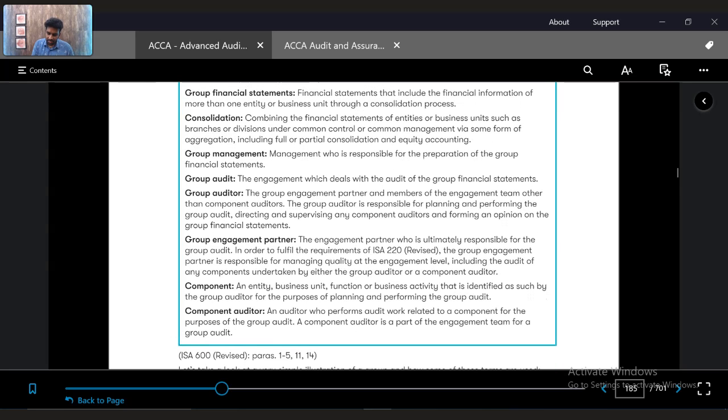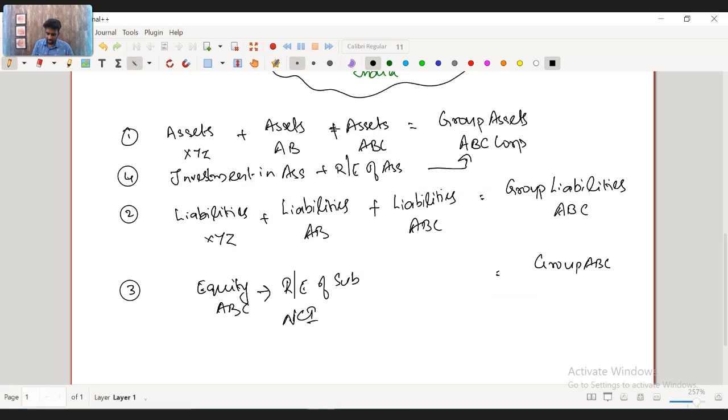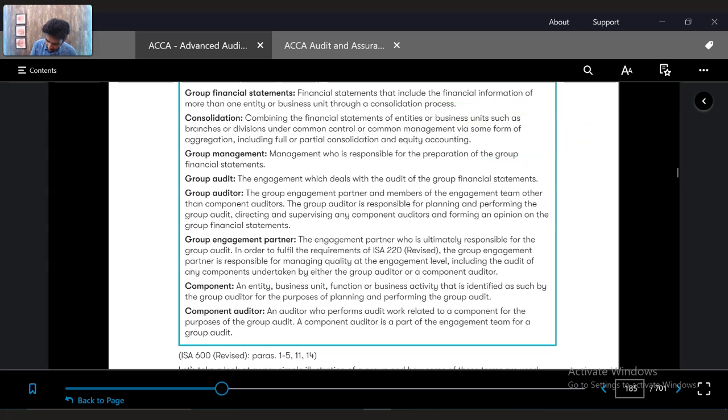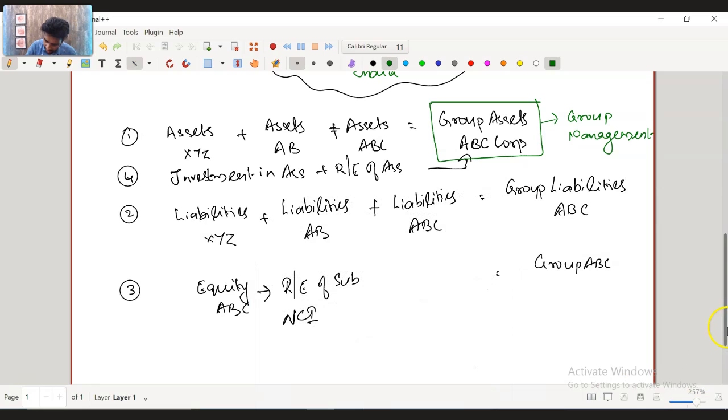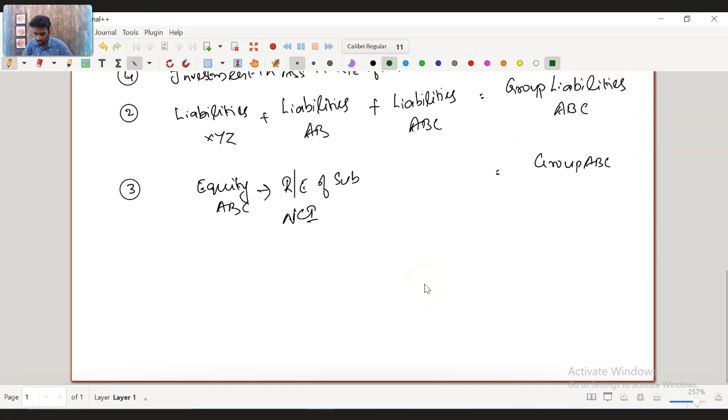Group management is the management who is responsible for preparing the group financial statements. So whoever is managing this particular company and is responsible for preparing the financial statements of the group entities will be called group management. And group audit is the audit of the group as a whole. All the subsidiaries, associates, everything we need to check. When we are doing the audit of the entire consolidated financial statements of ABC Corp, that is called group audit.